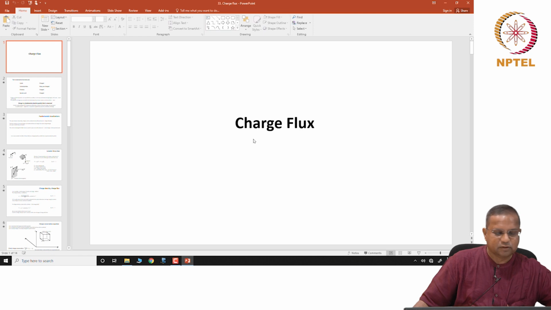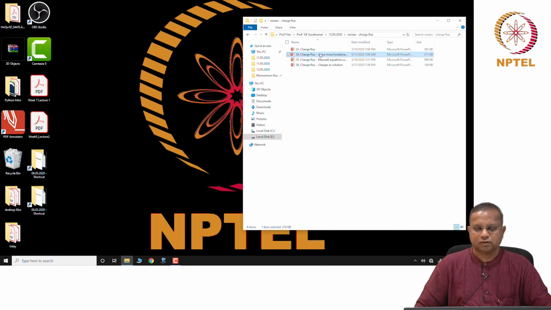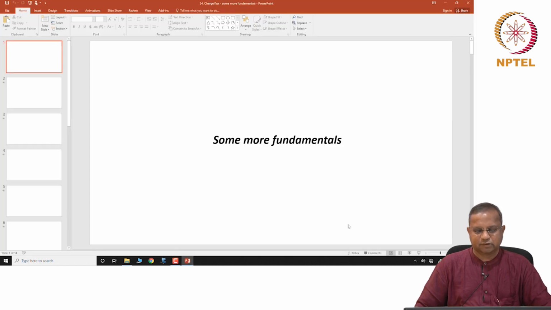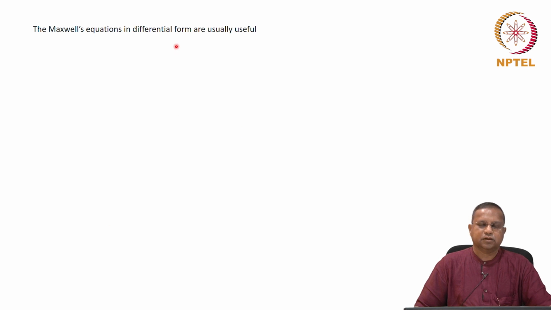Then we looked at some more fundamentals. We first said that the differential forms of Maxwell's equations are more useful usually, and therefore we converted the integral forms of Maxwell's equations into their differential forms.